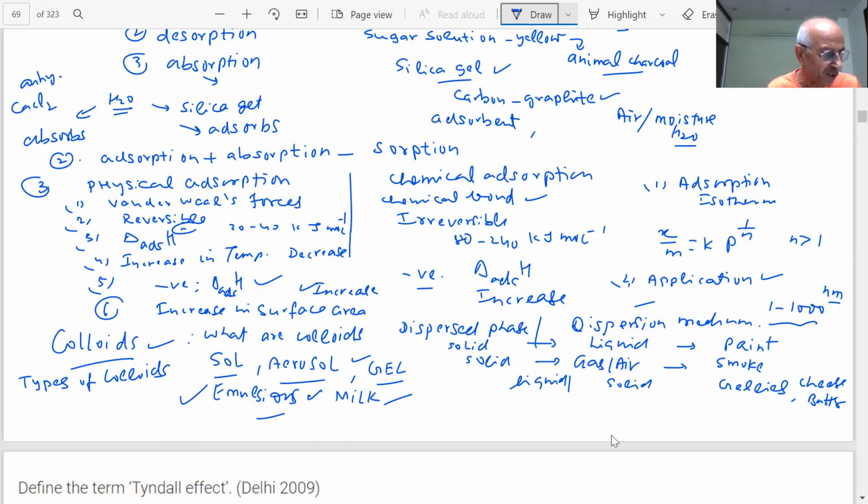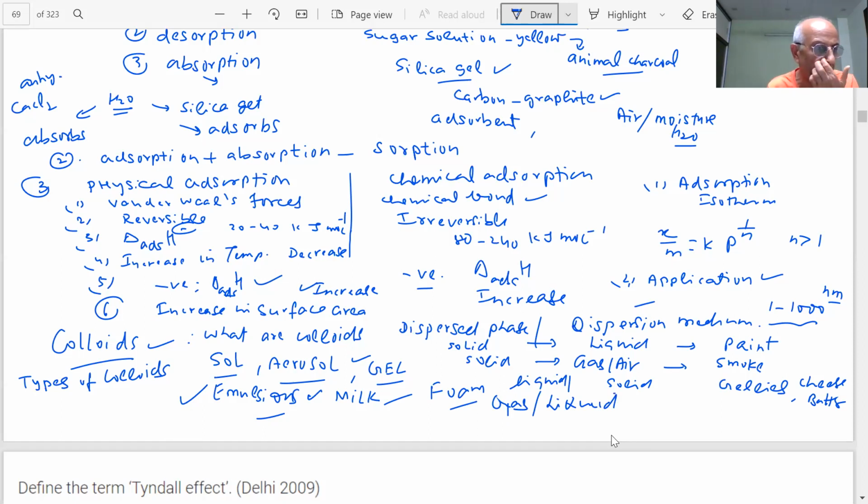What are solid sols, students? Gas in solid, that is foam rubber. What is a foam, students? You have seen froth formation, soap lather formation. Gas in a liquid. The dispersed phase is gas and the medium is liquid. This is just a type of classification.